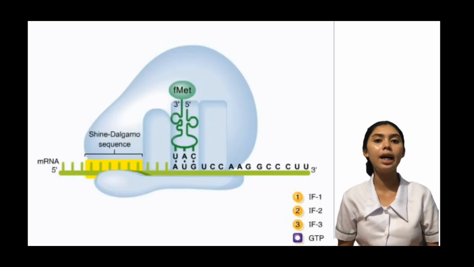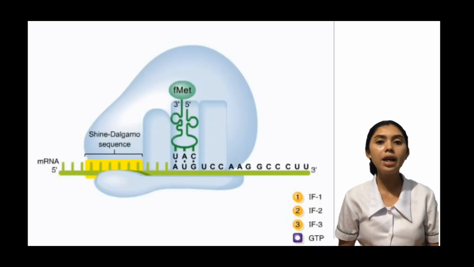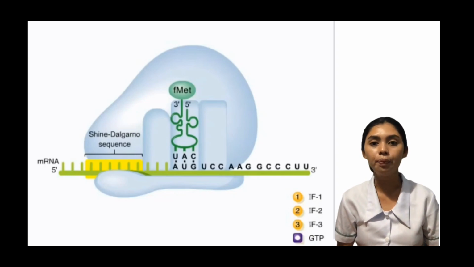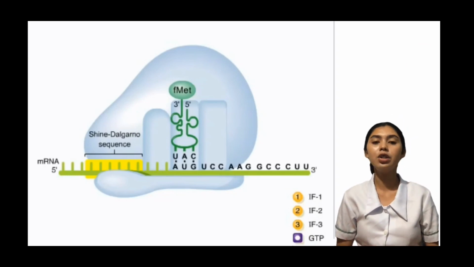GTP is hydrolyzed and IF1 and IF2 are released. The final complex is called the 70S initiation complex. The FMET is now situated in the P site of the ribosome with its anticodon hydrogen bonded to the mRNA start codon. Initiation is now complete and elongation follows.